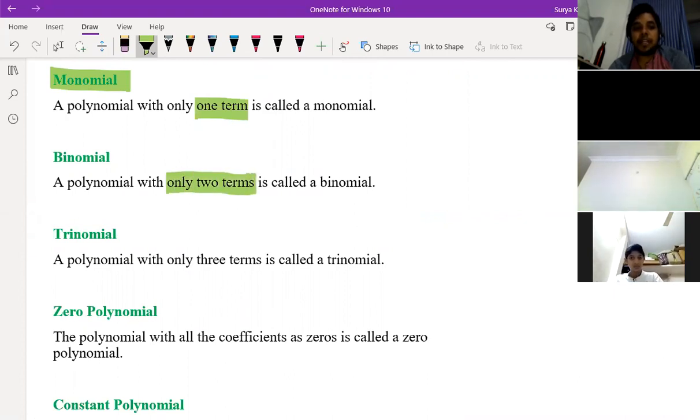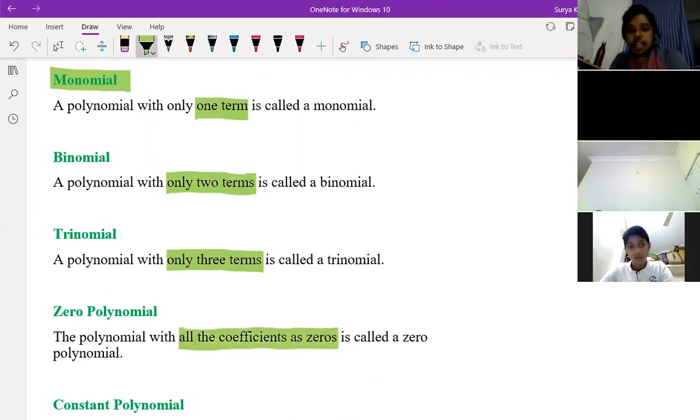A polynomial with only three terms is called trinomial. Again, what is zero polynomial? The polynomial with all the coefficients as 0, whatever the variables are, is called zero polynomial. 0 is the only example of zero polynomial.